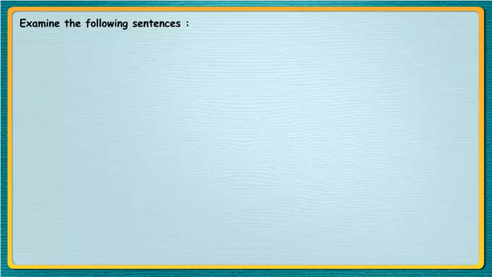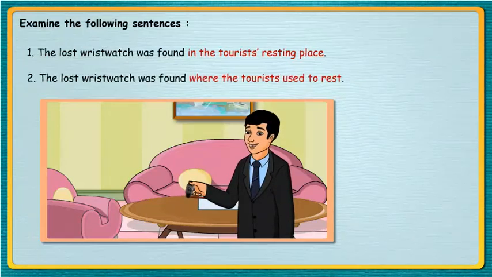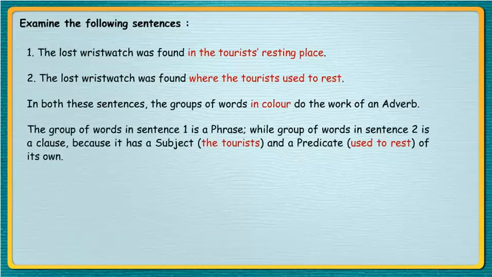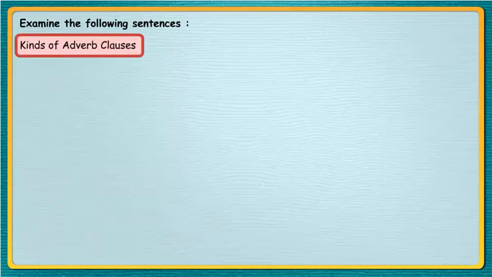Examine the following sentences. The lost wristwatch was found in the tourist's resting place. The lost wristwatch was found where the tourist used to rest. In both these sentences, the groups of words in color do the work of an adverb. The group of words in sentence 1 is a phrase, while the group of words in sentence 2 is a clause, because it has a subject, the tourist, and a predicate, used to rest, of its own. It can be noticed that the adverb phrase is equivalent to the adverb clause, and can therefore be replaced by it.